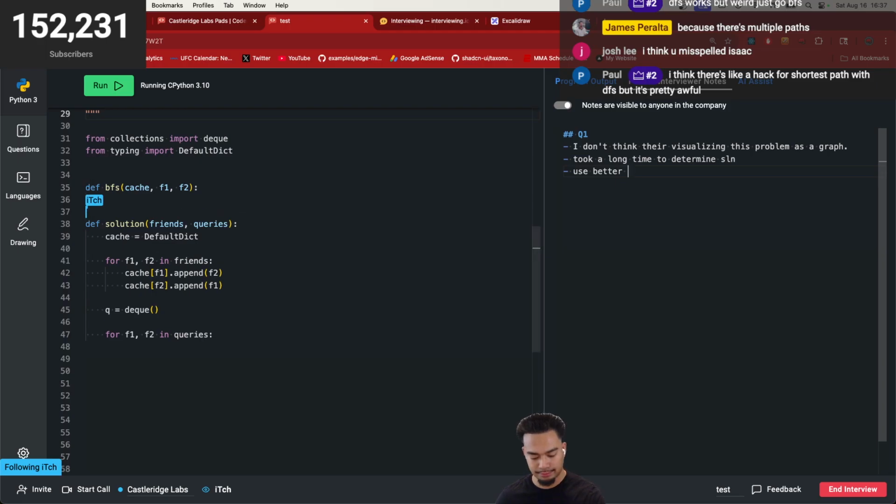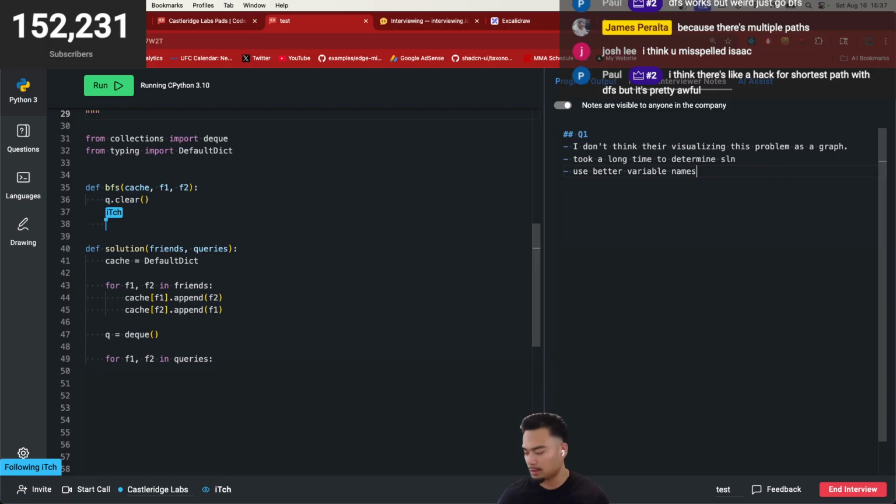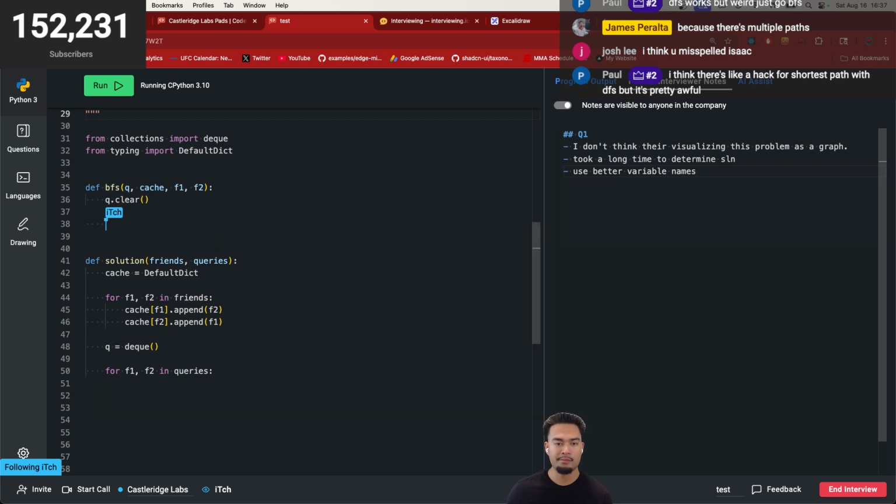So now what do I want to do here? I essentially want to say, okay, cool. Now that I have the friends, first of all I need to clear the queue just in case we have items in the queue already. Then I want to append. Actually, I don't have the instance of the queue. So what do I want to do? Why do you need to pass in a queue there?